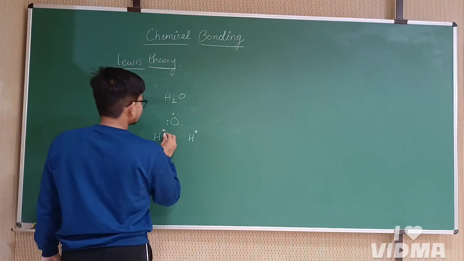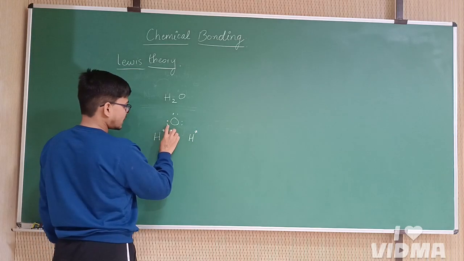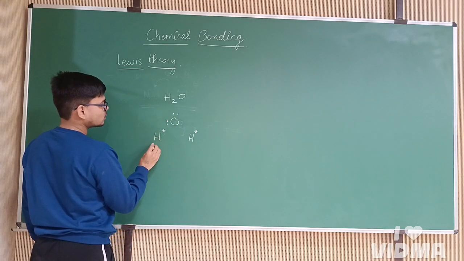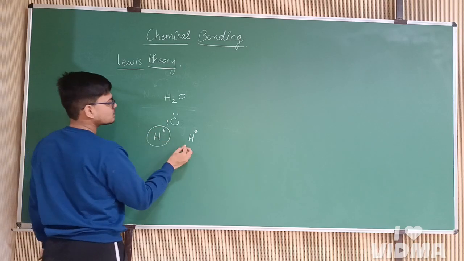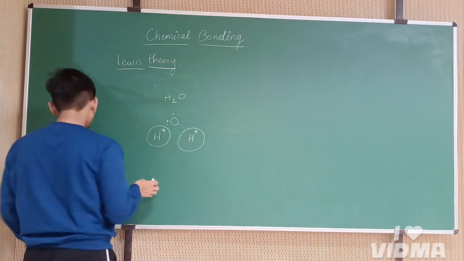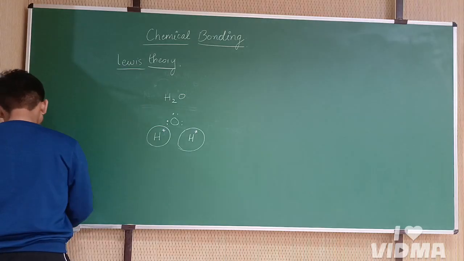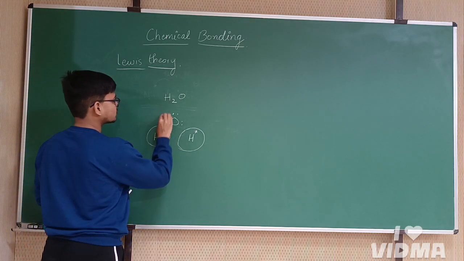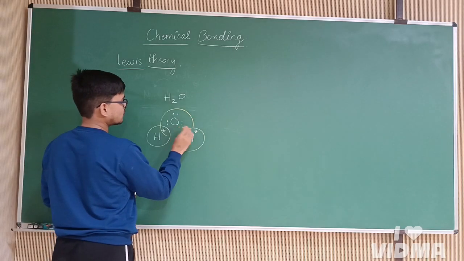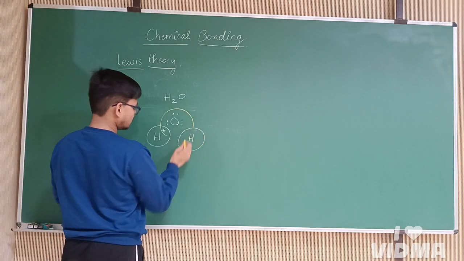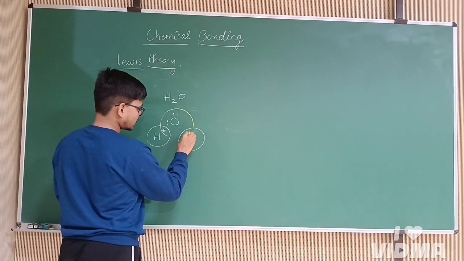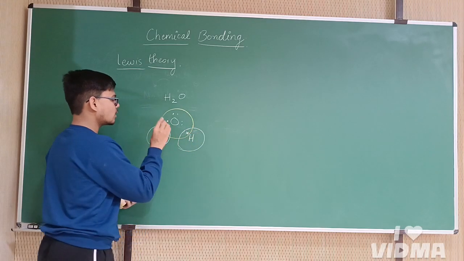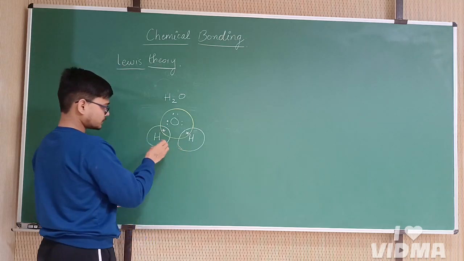So when this electron is shared with another electron of the oxygen, we can see it forms a bond. If we have to use some other color, we can use the yellow color for the oxygen. Let's keep the electron over here.